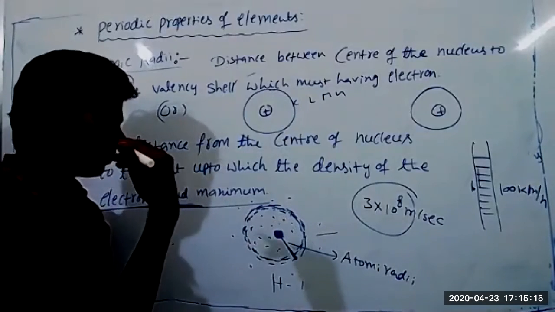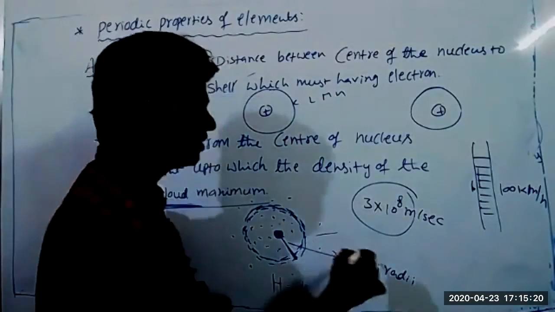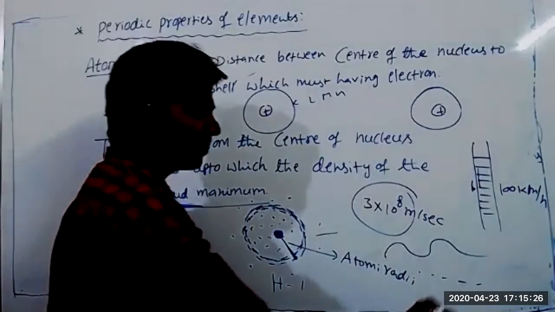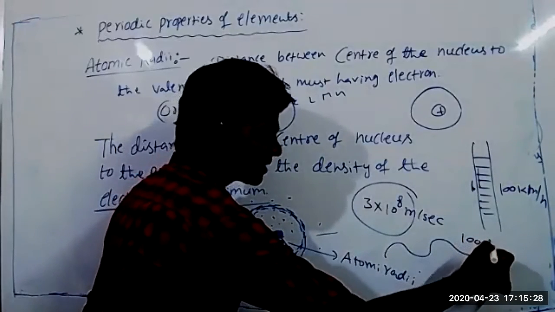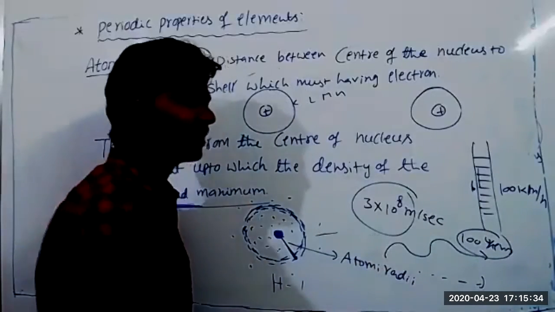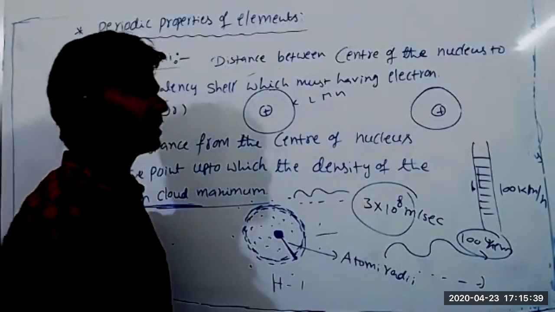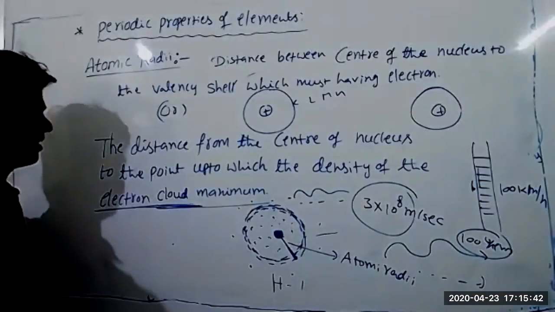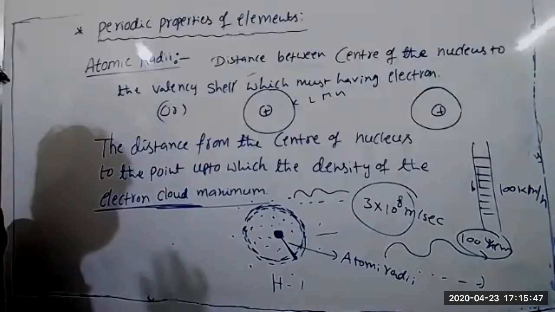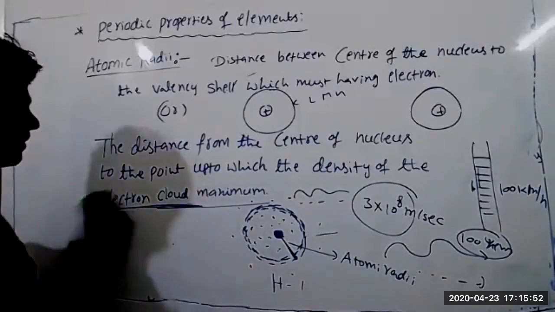Okay, sir. And still, has it not been found whether the electron is a particle or moves as a wave? Wave motion or particle nature. Determining this concept alone took 100 years, to find whether electrons move like a wave or like a particle. But finally, they decided the electron has both wave nature and particle nature. Okay, all this we will discuss in another chapter. Okay, sir. Completed. Atomic radius.